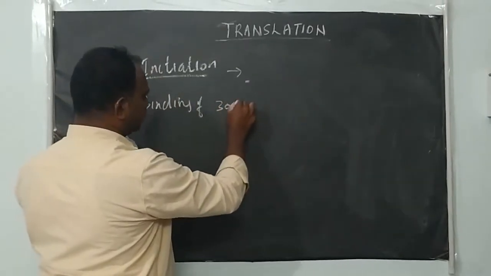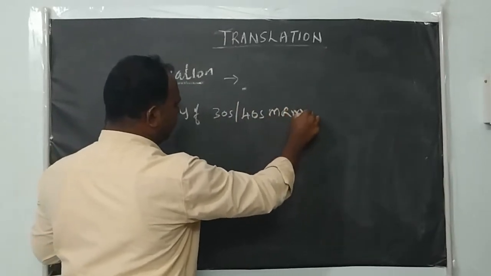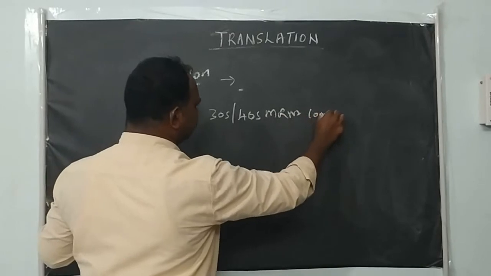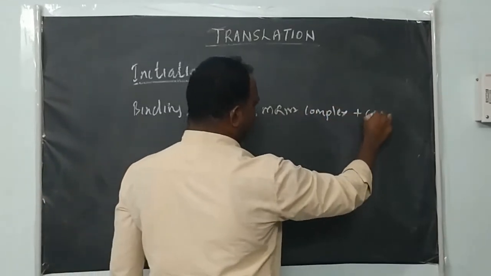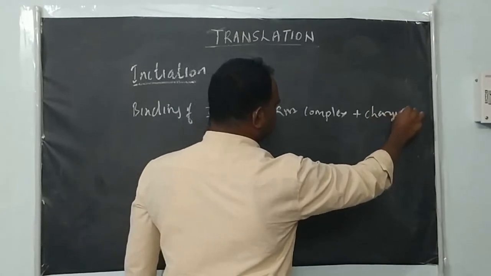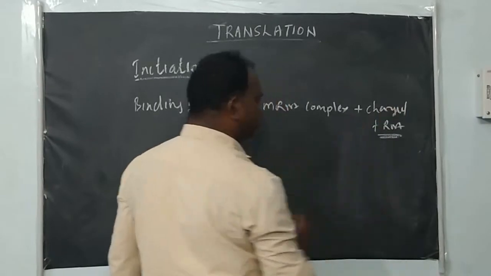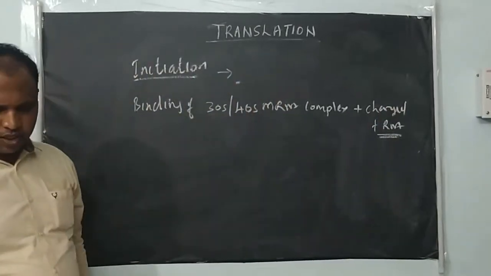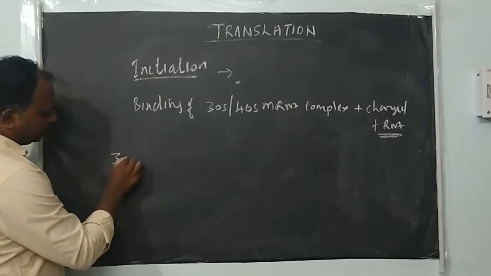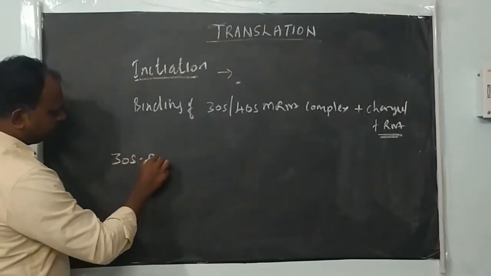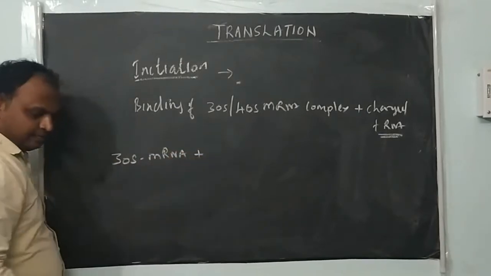In the previous step we studied how the tRNA is activated or charged, right? Now you can see here in prokaryotes, first 30S mRNA plus